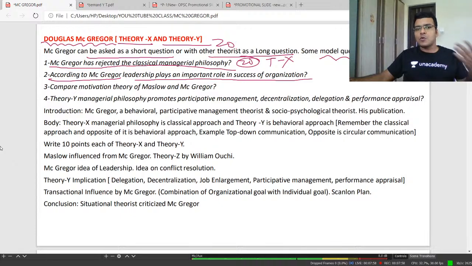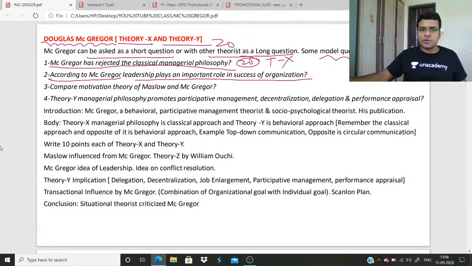McGregor gives importance to leadership in organization. Again, theory Y, leadership. Compare the motivation theory of Maslow and McGregor. It was a 60 mark question already asked in 2016 mains.